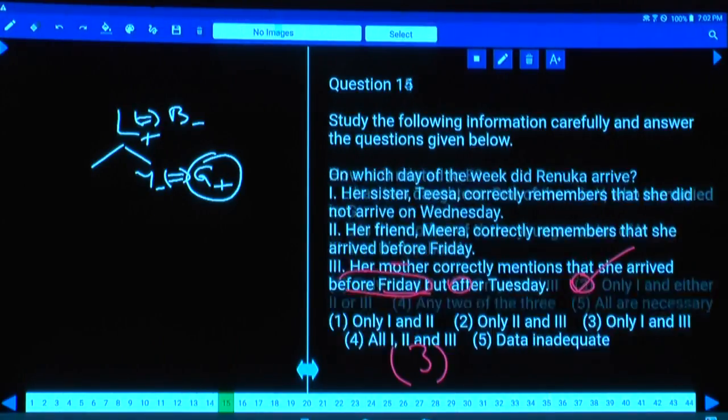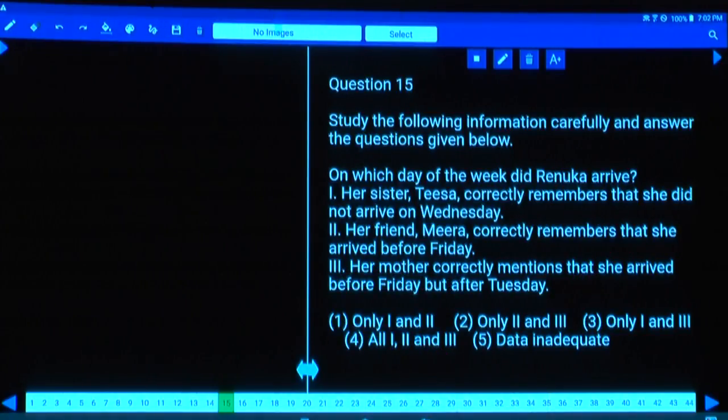Then next, question number 15. On which day of the week did Renuka arrive? Individual statements were not sufficient, then we should go for 1 and 2. Her sister Tisha correctly remembered that she did not arrive on Wednesday. Wednesday is ruled out, so any one of the remaining 6 days. Her friend Meera correctly remembered that she arrived before Friday. Before Friday it could be either Thursday, Wednesday, Tuesday or Monday.